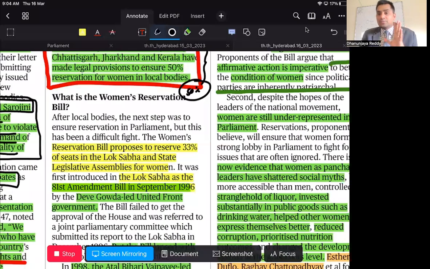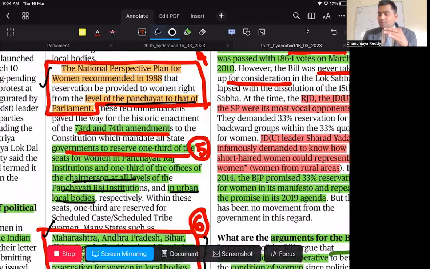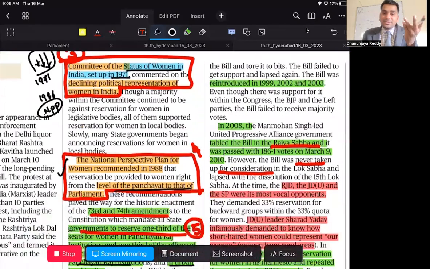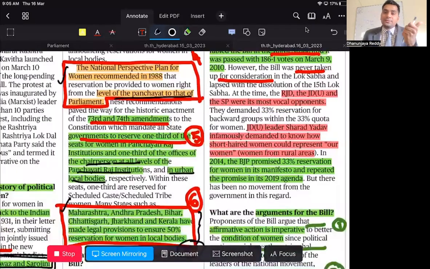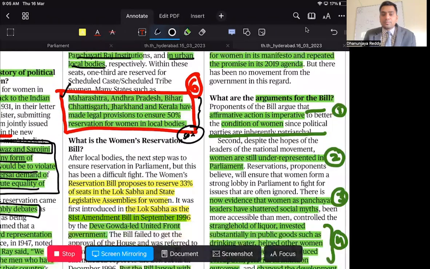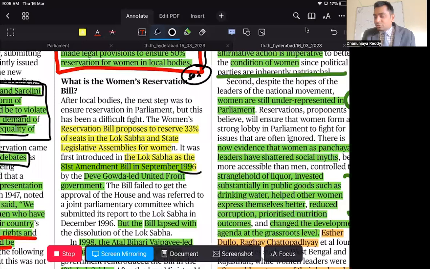What is the Women's Reservation Bill? Now, what exactly is this bill? So, we have seen the history: Sarojini Naidu starting at that time, the Constituent Assembly debates, the next one, the 1971 Status of Women in India report, and the 1988 National Perspective Plan. All this, and then the 73rd and 74th Constitutional Amendment Acts that have given reservations for women. This is history. Now, what exactly is this bill that says women have to be given reservations in Parliament as well as state legislative assemblies? The bill was proposed way back in 1996 as the 81st Constitutional Amendment Bill.